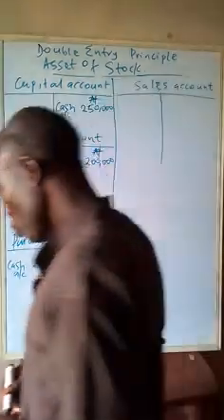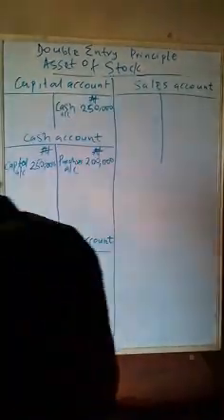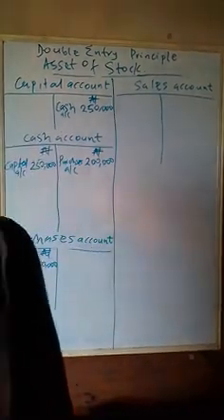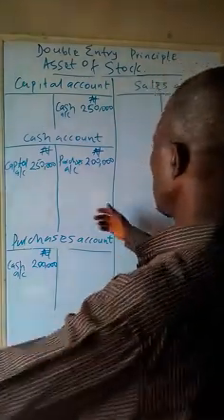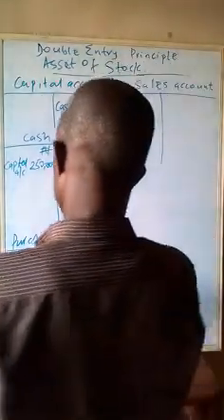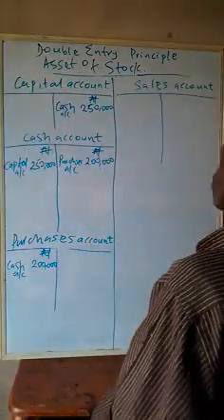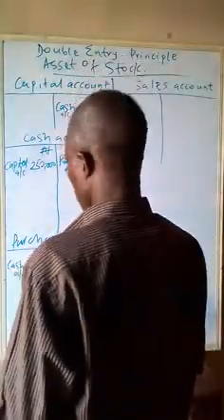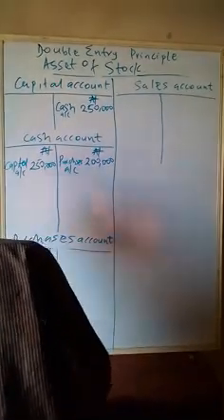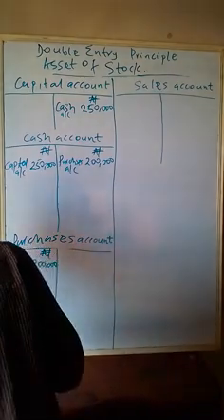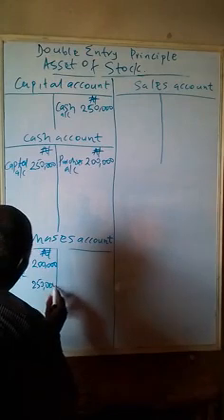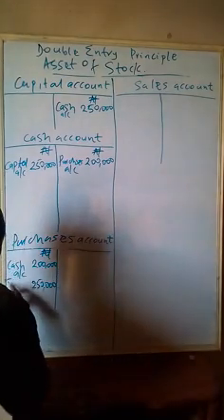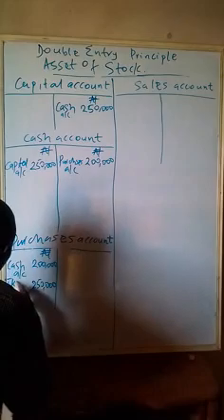Then next, bought goods on credit, 250,000 naira from TK Joseph. Whenever you hear bought, that is purchases. Bought goods, not bought motor van, not bought building. So bought goods on credit, that means purchase, how much? 250,000 naira. From TK Joseph. TK Joseph is the corresponding entry.